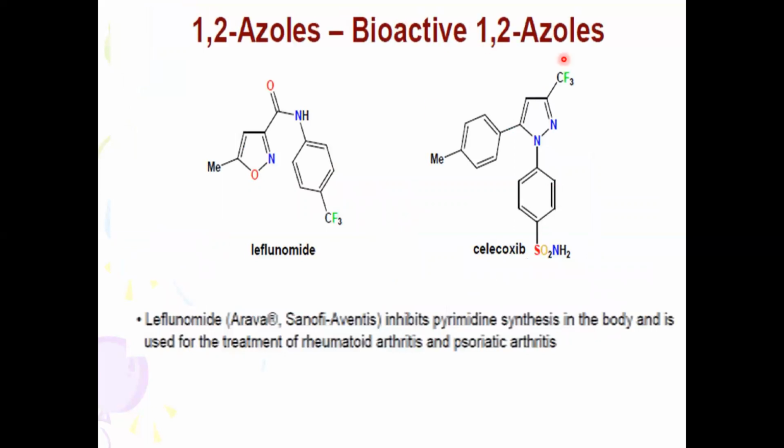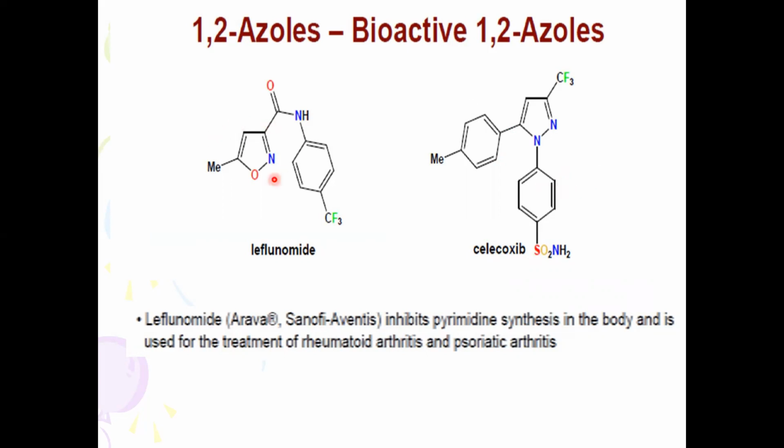Then bioactive azoles. Azoles means nitrogen containing heterocycles. This is an oxazole heterocyclic moiety, because an oxygen atom and a nitrogen atom are there. Then the diazole derivative consists of two nitrogen atoms. These two are important azole derivatives because of the presence of nitrogen.